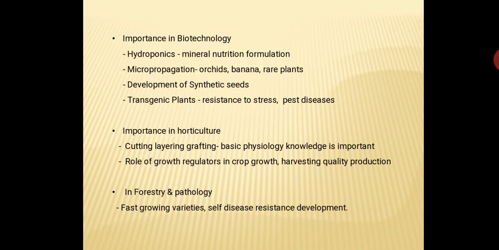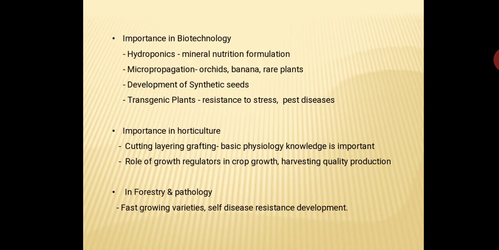Then in horticulture, physiology also plays an important role through growth regulators in crop growth and harvesting. At present, hundreds of growth regulators, or what we call growth hormones, have been identified, isolated, and commercially produced.